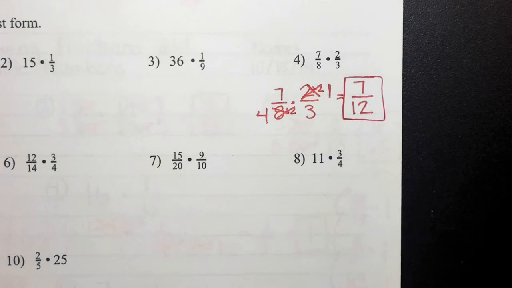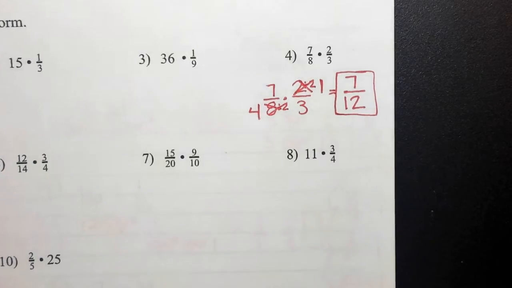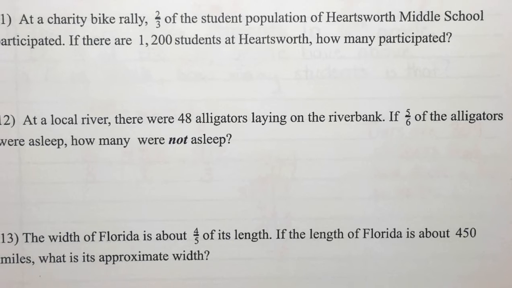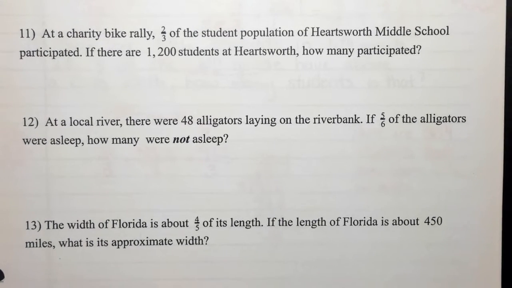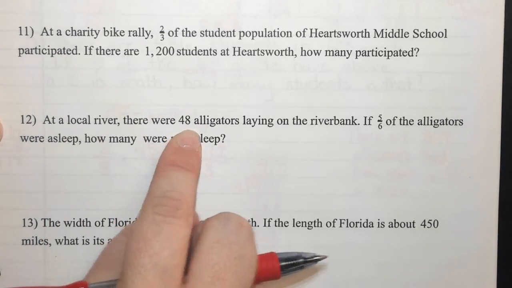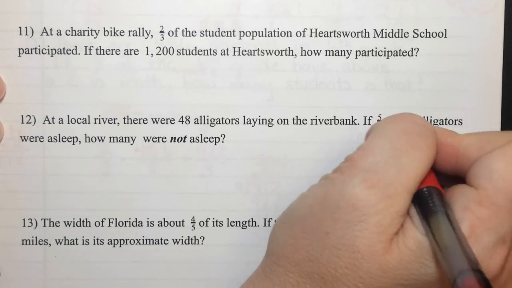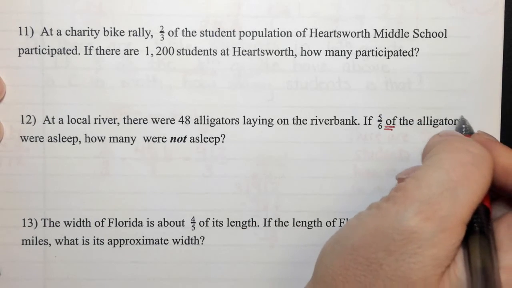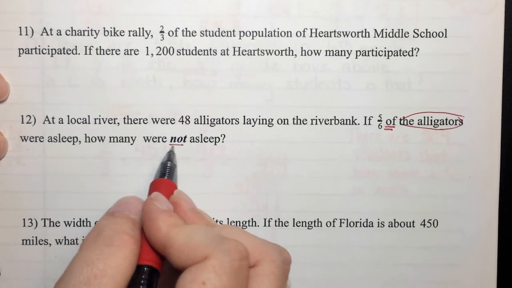All right, we're going to move all the way down to the word problems. I'm going to do one of those with you as well. The one that I want to do there is number 12. Number 12 says, at a local river, there are 48 alligators lying on the riverbank. If 5/6 of the alligators were asleep, how many were not asleep?